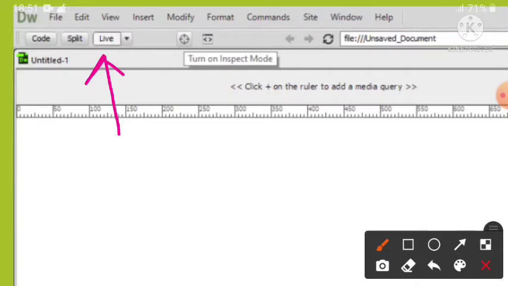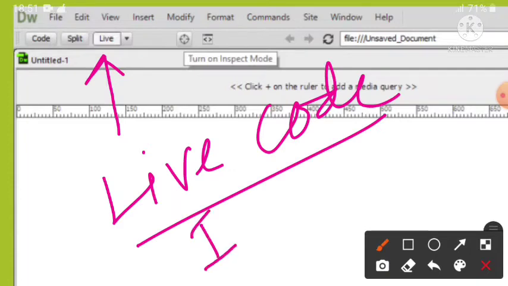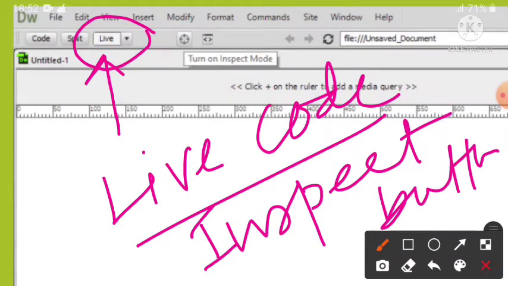Okay, so here you can use two options. One is live code, another one is the inspect button. Okay, so the live code option is visible only if live view is selected. So in this view we can see the effect of changing the web page on the code.